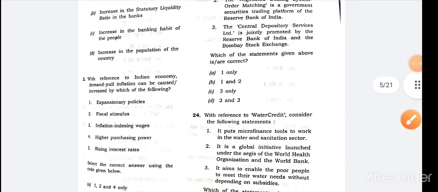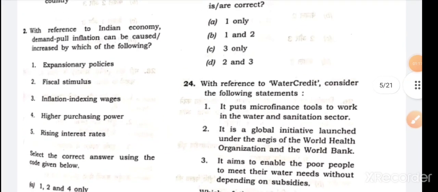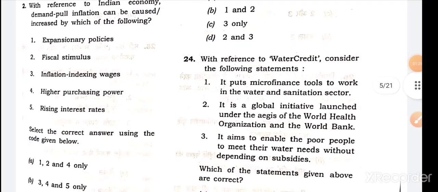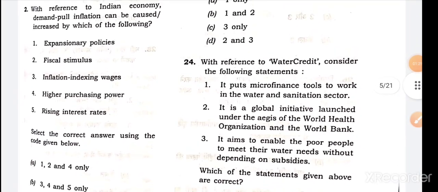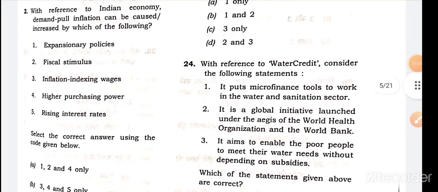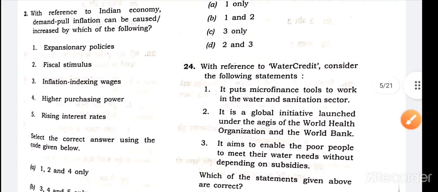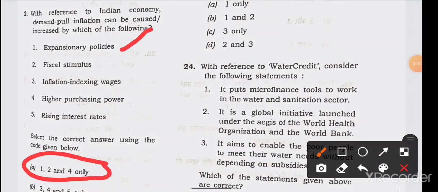Next, the 22nd question: with reference to the Indian economy, demand pull inflation can be caused or increased by which one of the following. If you eliminate the third statement, you will directly come to the conclusion that option A is the right answer, 1, 2 and 4. Reasons for demand pull inflation are expansionary policies, fiscal stimulus and higher purchasing power. Option A is the right answer.